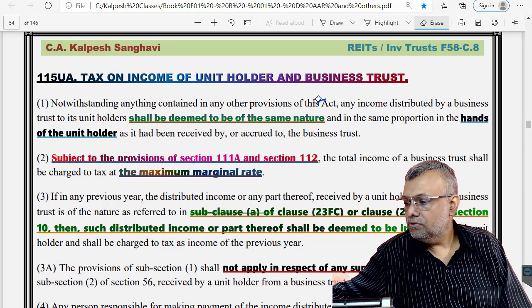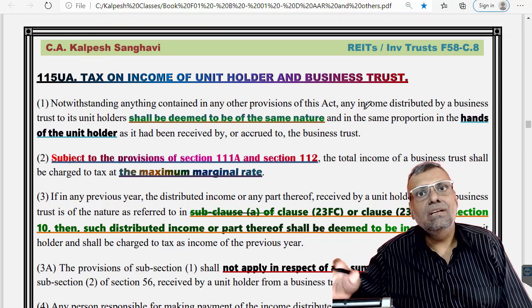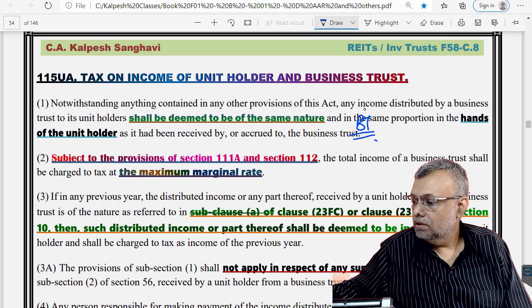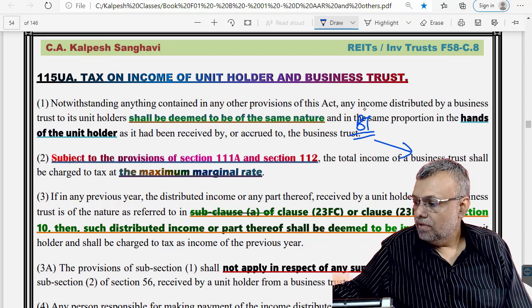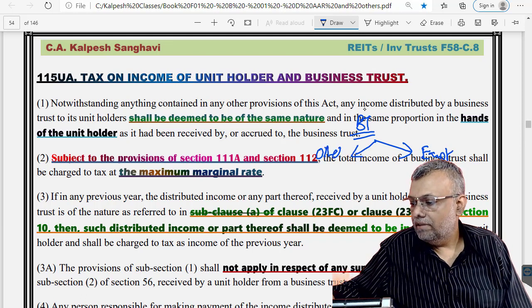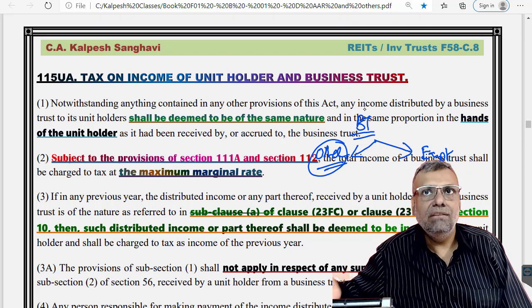Then, business trust is normally already given an exemption. If you have any incomes other than the exempt incomes, they will of course be taxable. So the business trust has exempt, specified incomes, but if you have any other income which is not exempt, that will be eligible for taxation. That's a very natural thing.